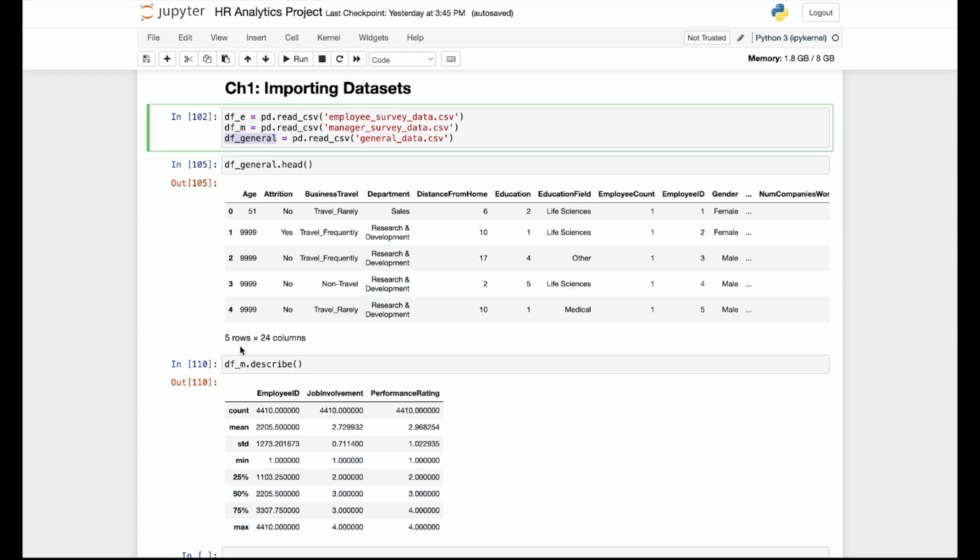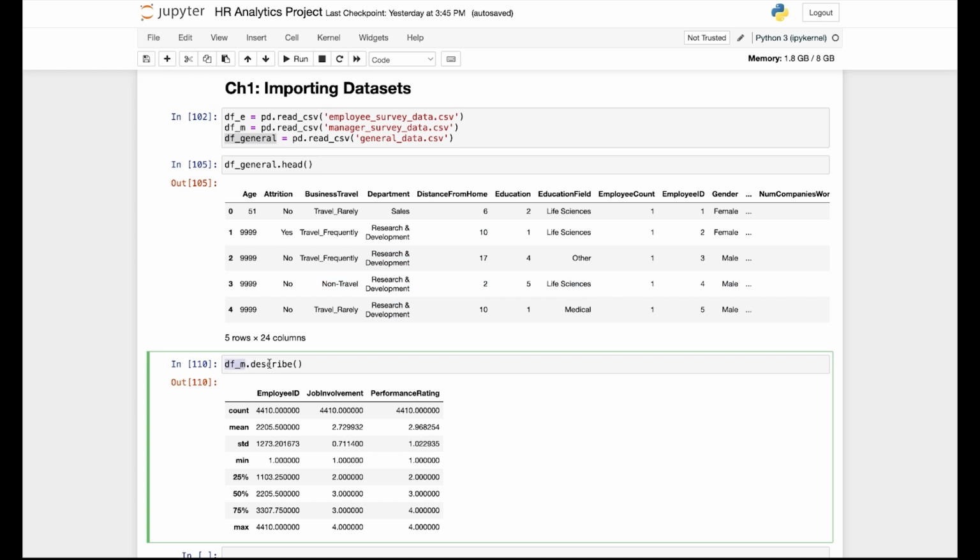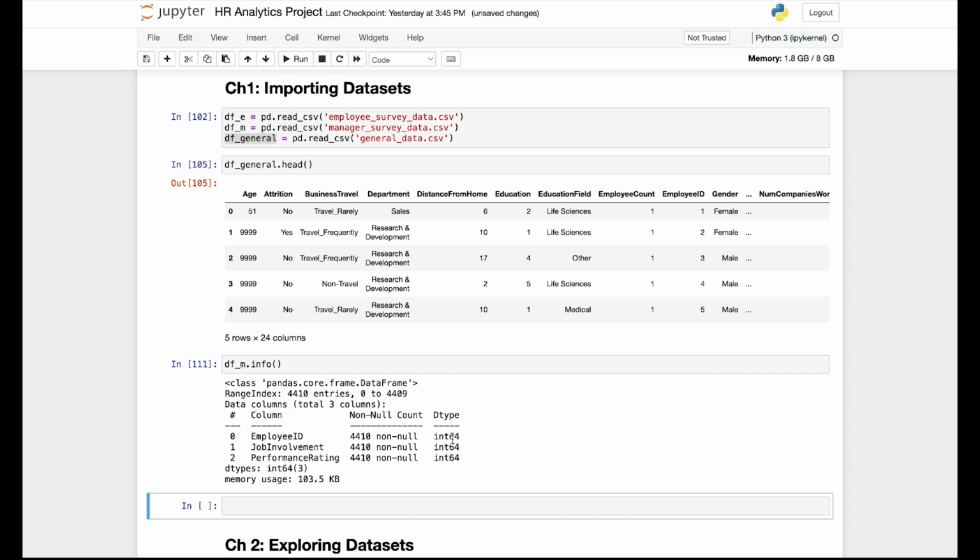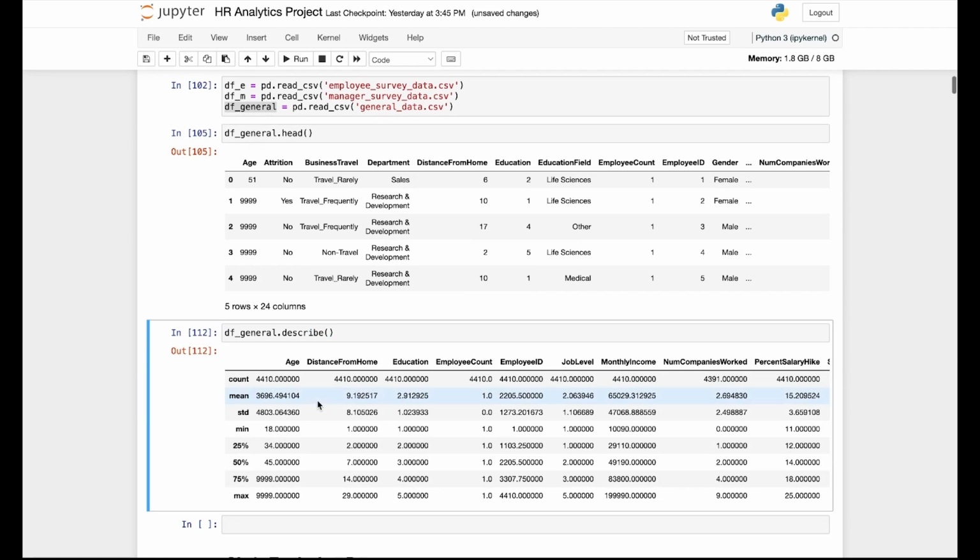So let's now go into DF general, and let's just confirm if they're actually numerical values. And you can see all three columns are integer data type. And similar to DFE, the employee survey data, there are 4,410 values, which most likely indicates there are 4,410 employees in this company. For DF general, let's do a describe. Let's run it.